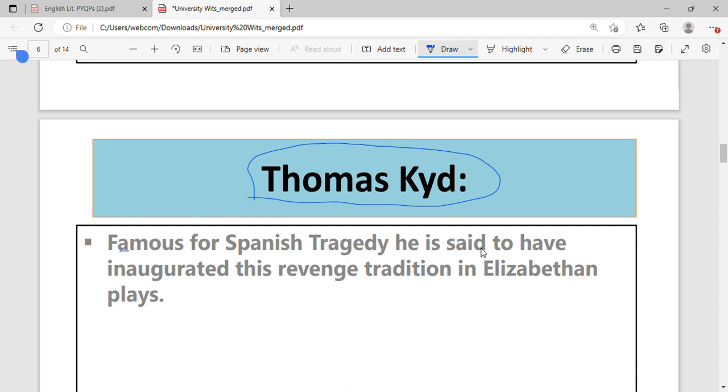So he's very famous for his Spanish Tragedy. I know most of you are thinking, sir, please provide complete summaries and all that. That will only be possible when I'll be dealing with each and every play, because then you have to go very deep, because all of these plays are very important. At least you are getting a perspective of what is important, what is not important. So now you will be going directly to these plays.